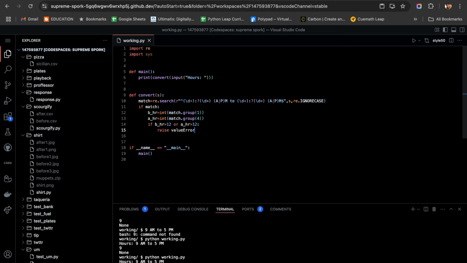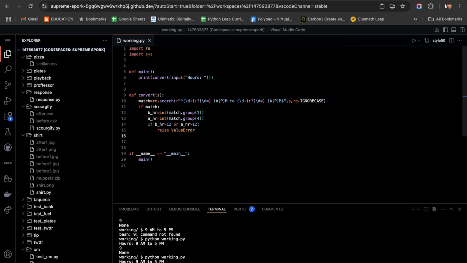Just raising the value error so that it will automatically exit our program. Here we should not have values greater than 12. So this is the basic condition we have just checked. Now we are going to see the minutes part.